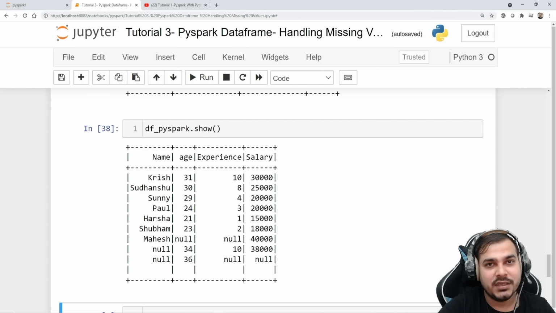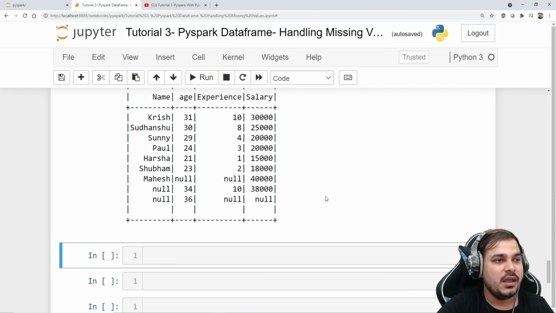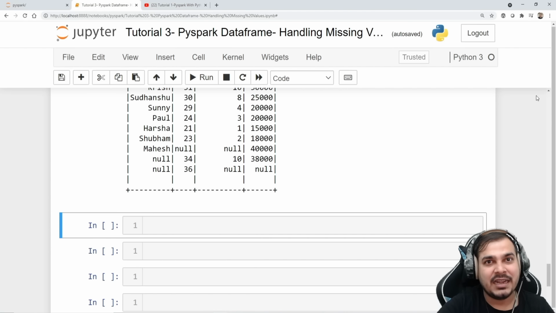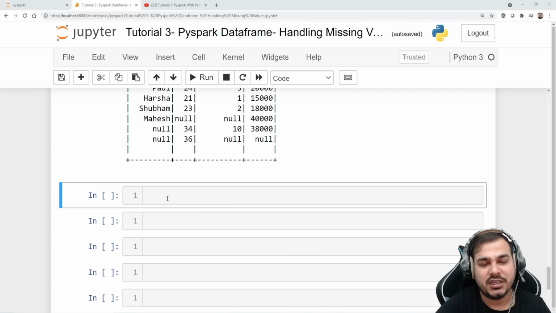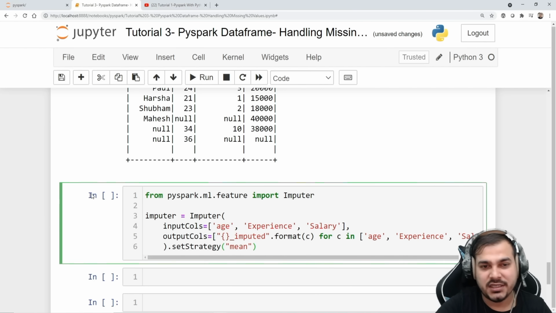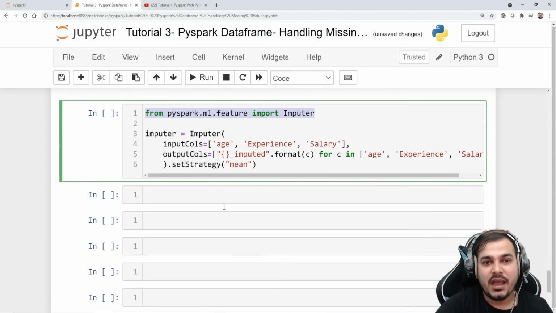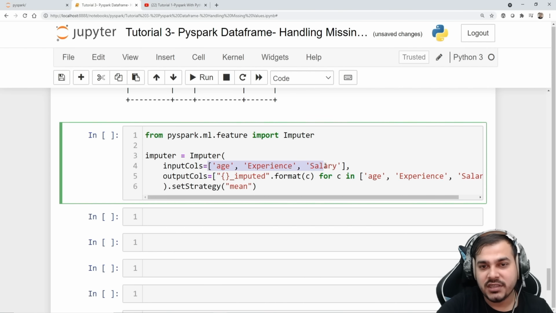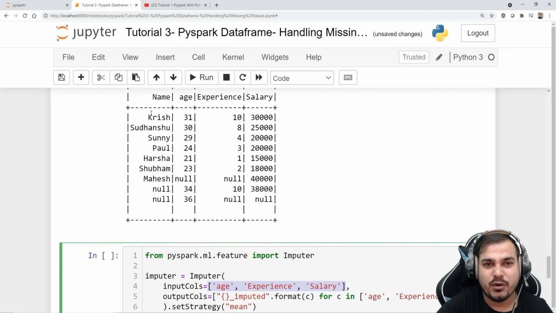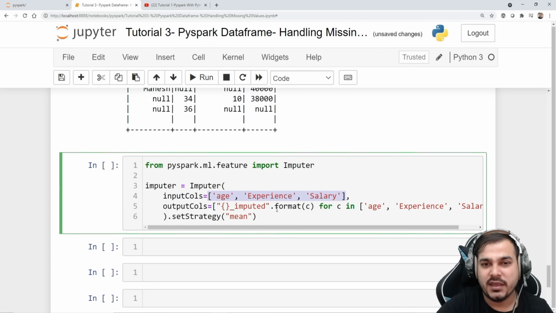In order to do this, I'm going to use an imputer function. And guys, if you know about the imputer function, we basically use it with sklearn also. In PySpark also we have an imputer function. So I'm just going to copy and paste the code over here to make it very simple. From pyspark.ml.feature import Imputer. Here I'm just going to give my input columns, that is age, experience, salary. Probably I want to apply it to every column over here.